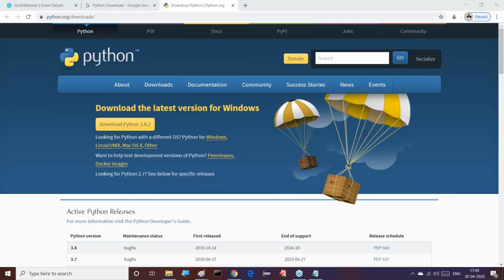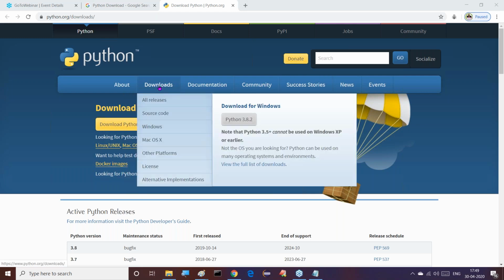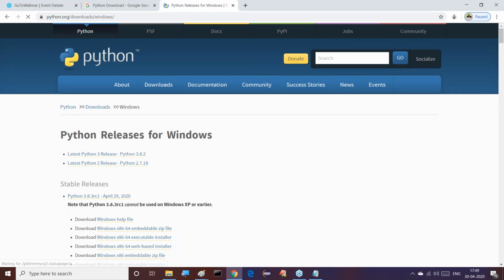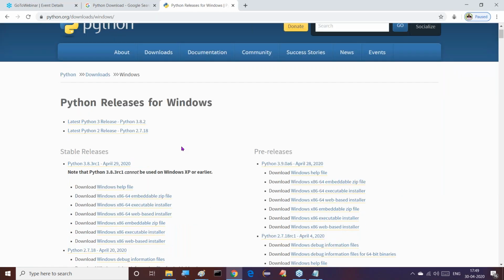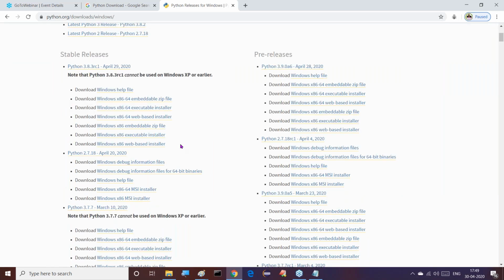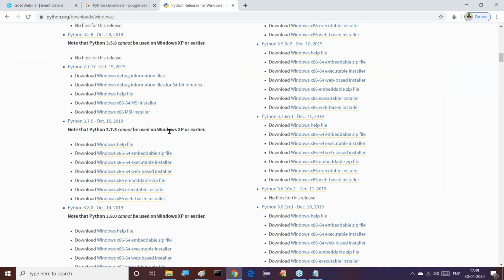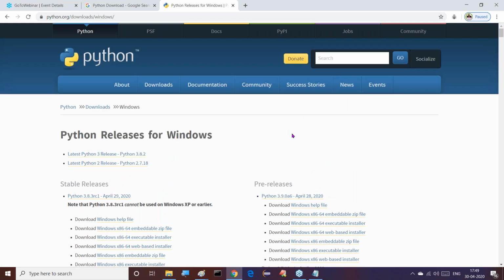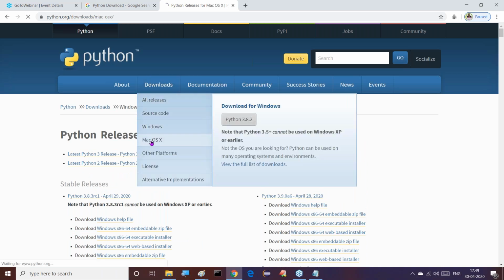Apart from that, if we observe this downloads part here, Windows operating system is available, Mac OS, other platforms. If you click on Windows, for example, then Windows related Python software we have to download. All these are related to which one? Windows related software we have to download. Understand my point here.